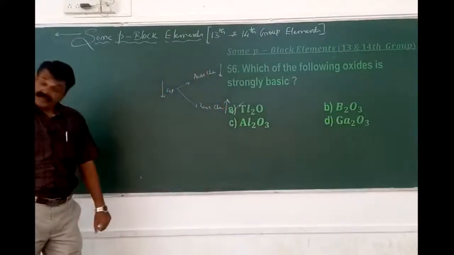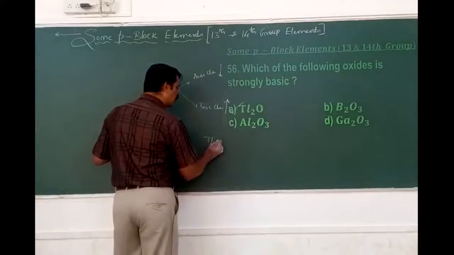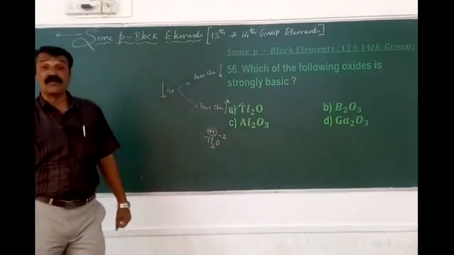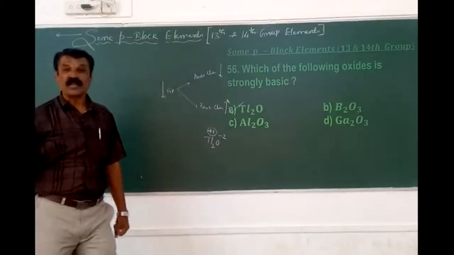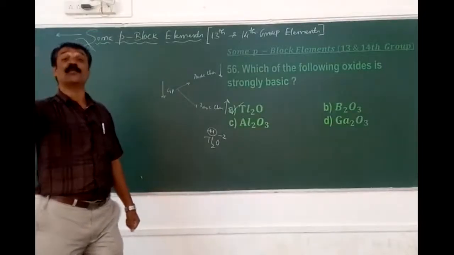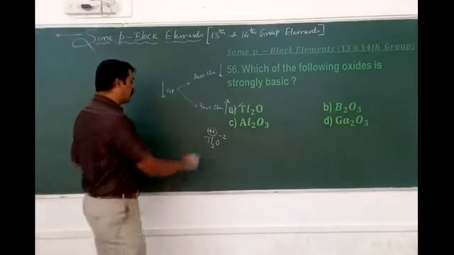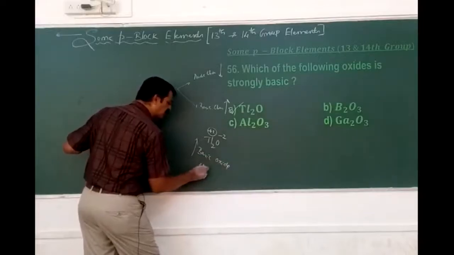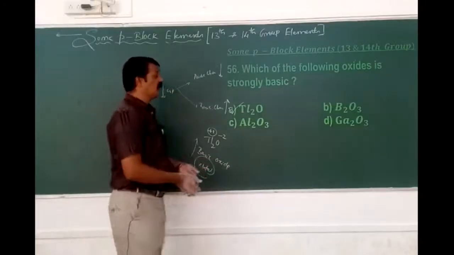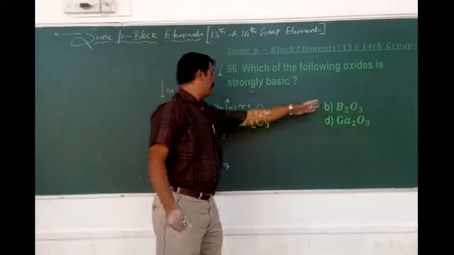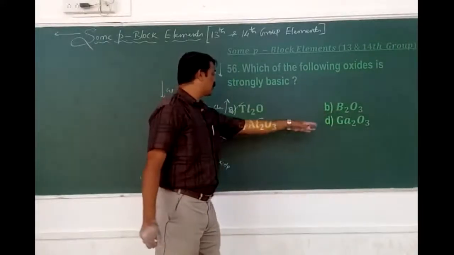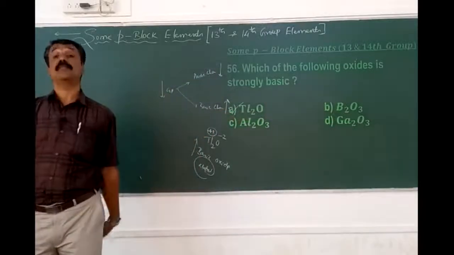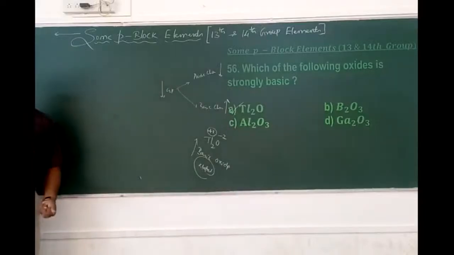In addition to that, there is another point. Tl2O means the thallium is +1, whereas in the others it is +3. Whether +3 is stable for thallium or +1 is stable, due to the inert pair effect, what happens? The +1 is found to be more stable. If +1 is more stable, it is found to be the more basic oxide, because the others are amphoteric, that is, acidic oxides. This is an amphoteric oxide, and that is also almost an amphoteric oxide. Therefore, thallium oxide is found to be what? More basic. Okay, so that is 56A.